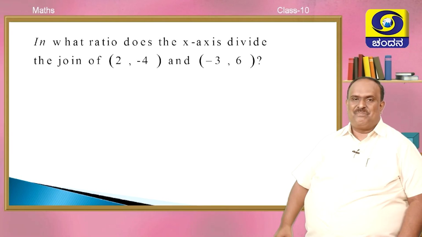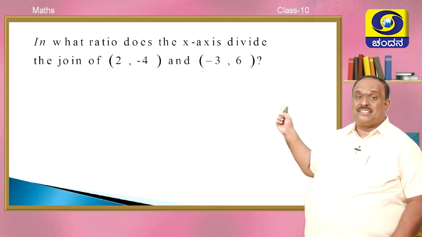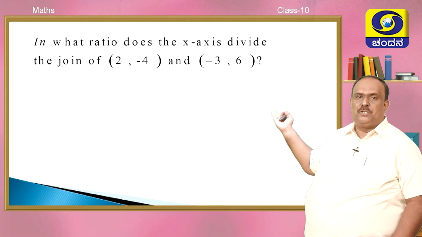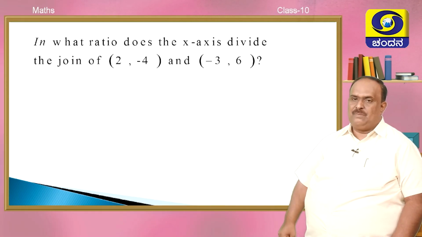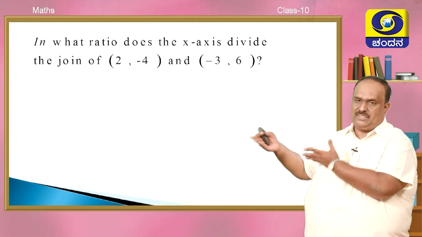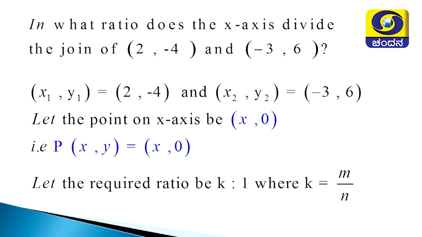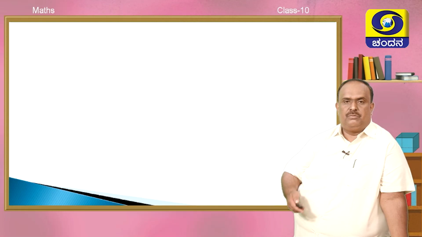See this. In what ratio does the x-axis divide the line joined by 2, minus 4 and minus 3, 6? X-axis means a point on the x-axis. Data: x1, y1 being noted, x2, y2 is being noted. Point on x-axis, you know, x, 0, that is P(x, 0). Required ratio K is m is to n. Formula?